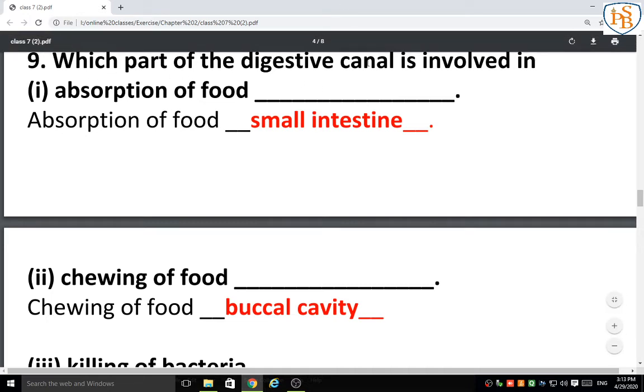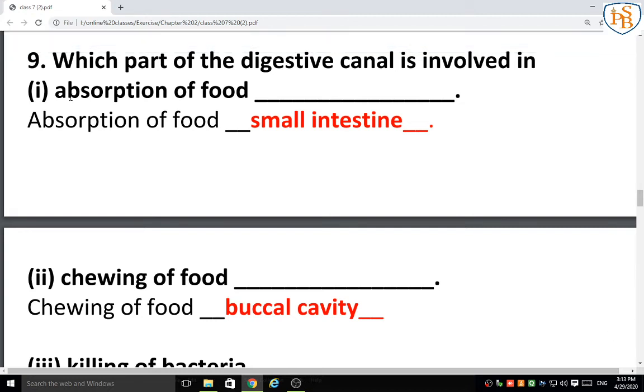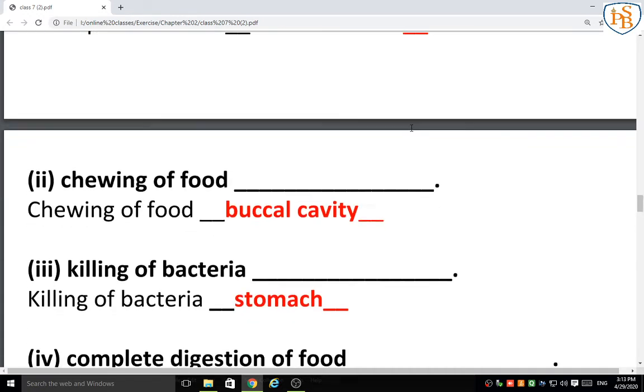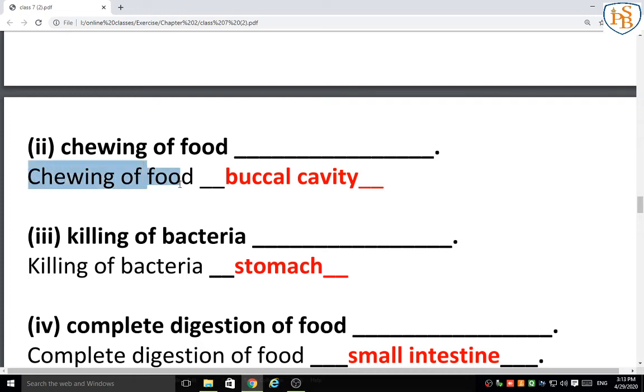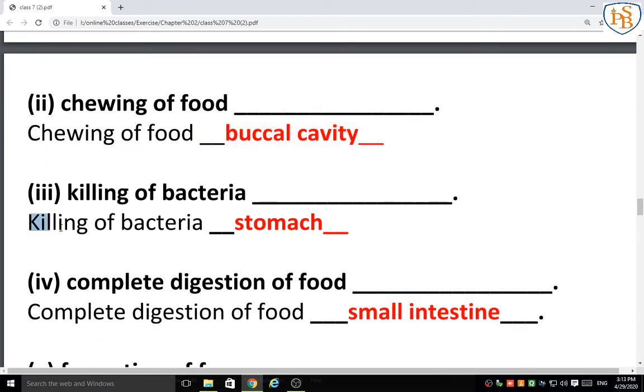Now question 9: which part of the digestive canal is involved in each of these? You have to write which body parts are involved in digestion. First, absorption of food. Where does it happen? Yes, the small intestine. Next, chewing of food. Where does that happen? Yes, in the buccal cavity or mouth. You can write both. Next, killing of bacteria. Who is doing that? Yes, our stomach.